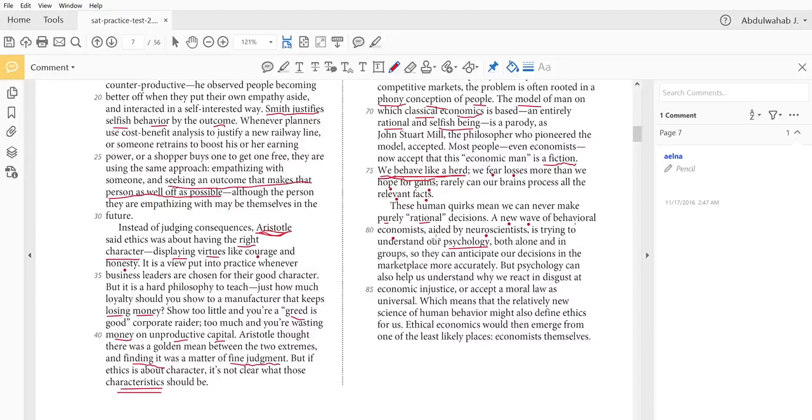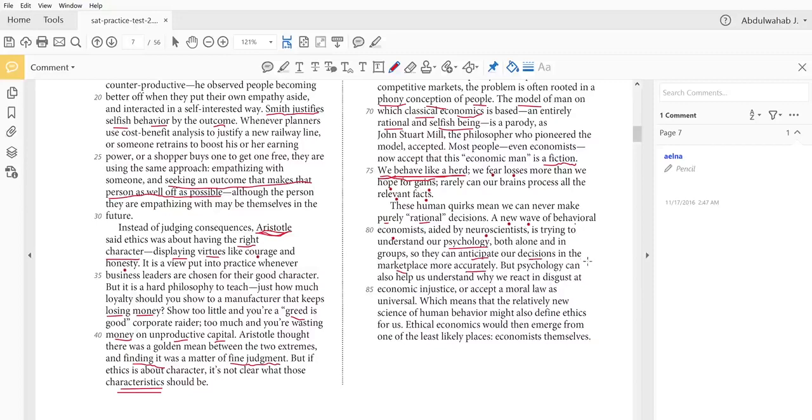So to understand the psychology of people alone, individually, and in groups, so they can anticipate our decisions in the marketplace more accurately. So they're doing this to try to anticipate what decisions people would make in the marketplace in a more accurate or precise way.